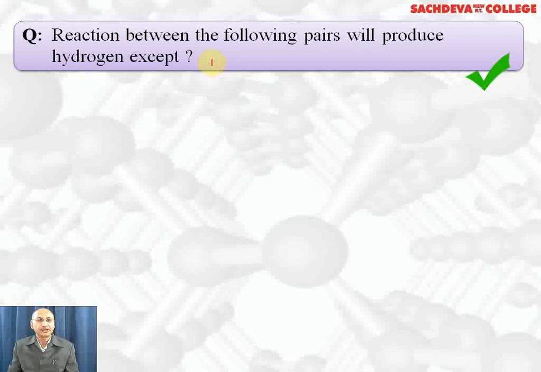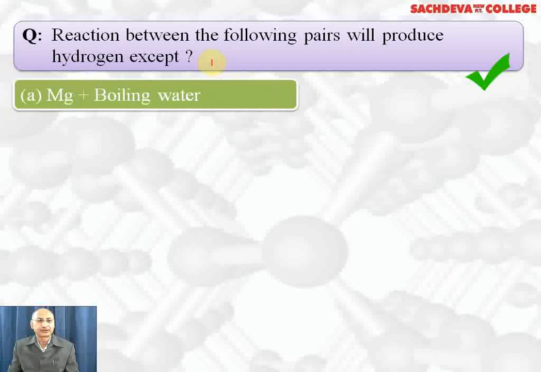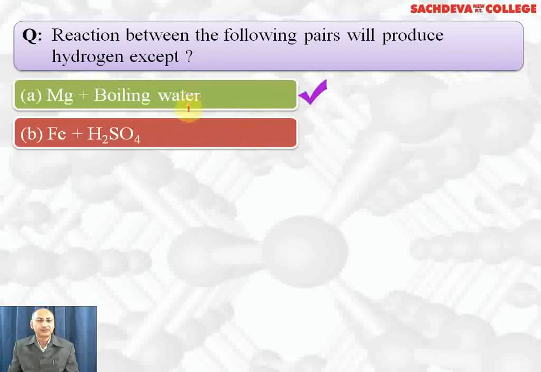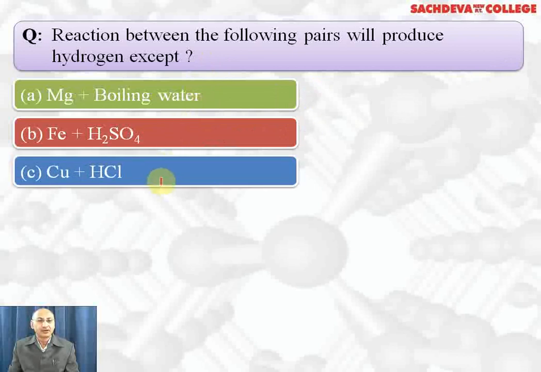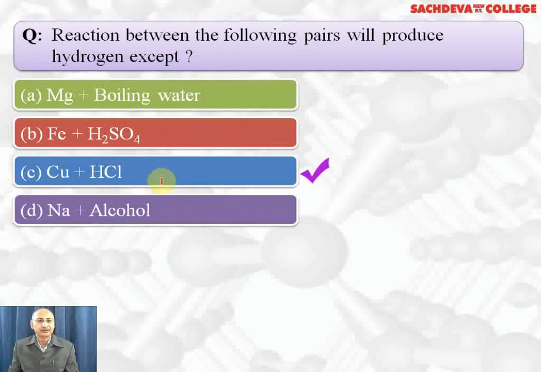Reaction between the following pairs will produce hydrogen except: magnesium plus boiling water will give hydrogen, iron plus dilute sulfuric acid will give hydrogen, copper and HCl will not give hydrogen because copper is less reactive than hydrogen, sodium and alcohol will give hydrogen. So C part is the correct answer.